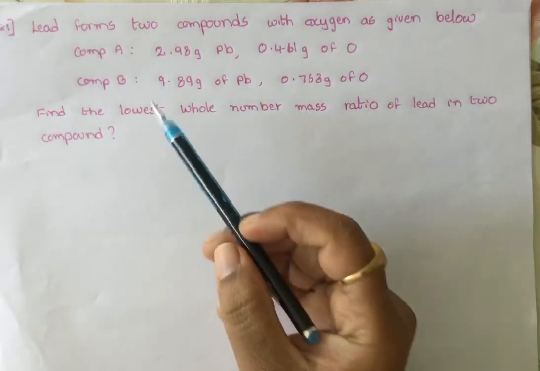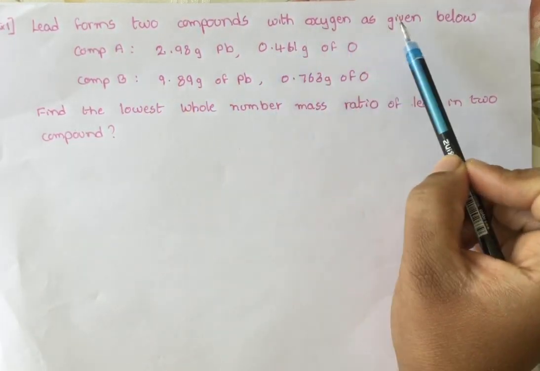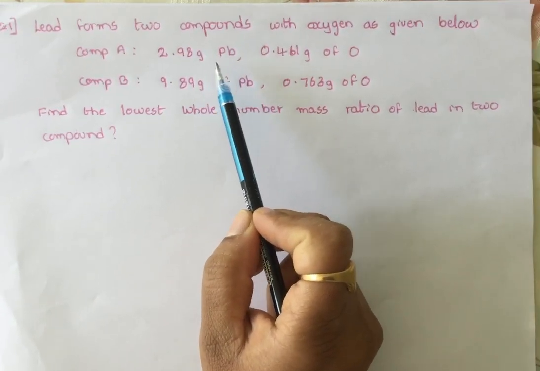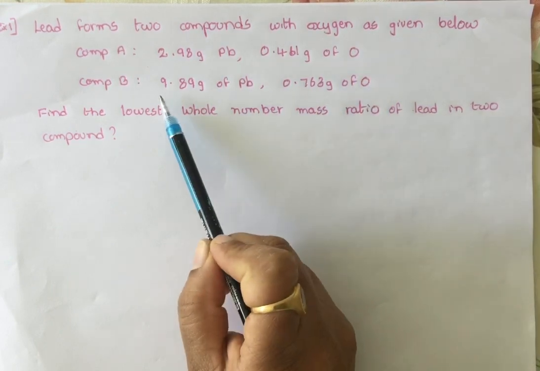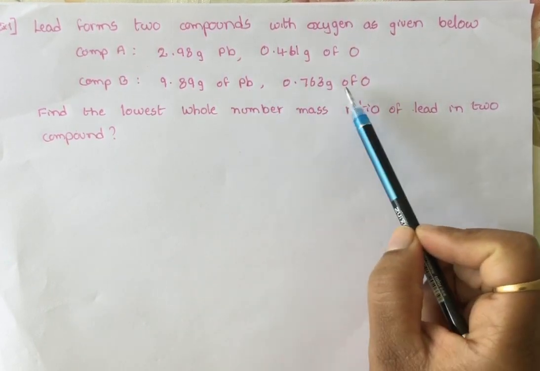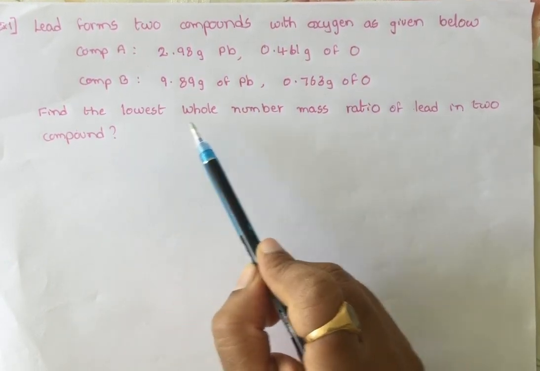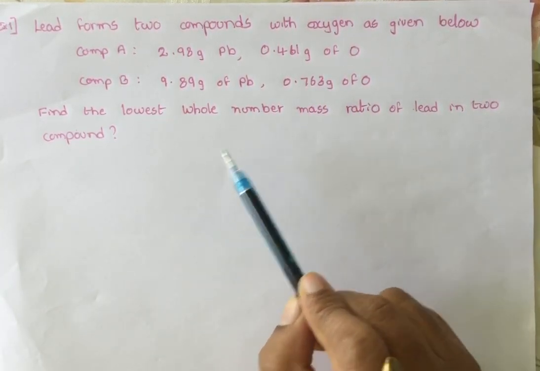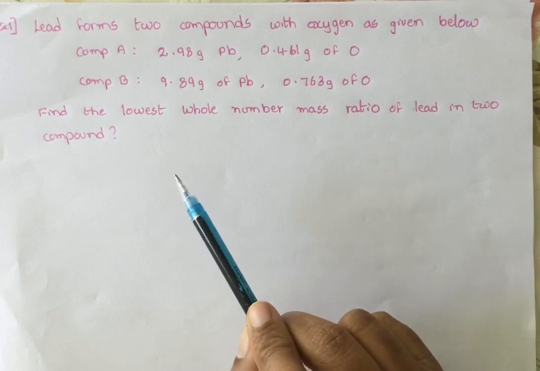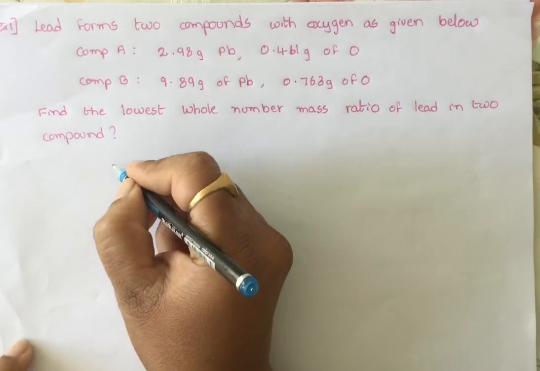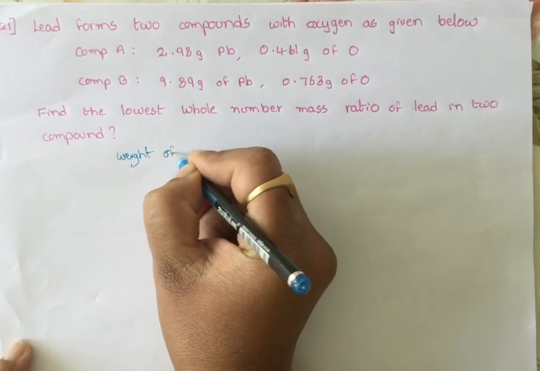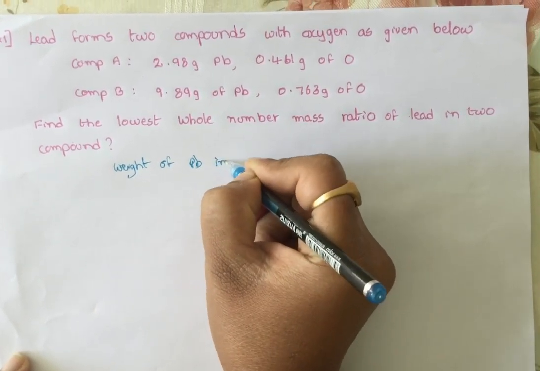This is the problem. Lead forms two compounds with oxygen as given below. In compound A, the weights of lead and oxygen are given. In compound B also they have given lead and oxygen weights. What are they asking? They are asking that the mass of lead that is forming the two oxides will be in a simple whole number ratio. We have to show that. So let's see the weight of lead in compound A